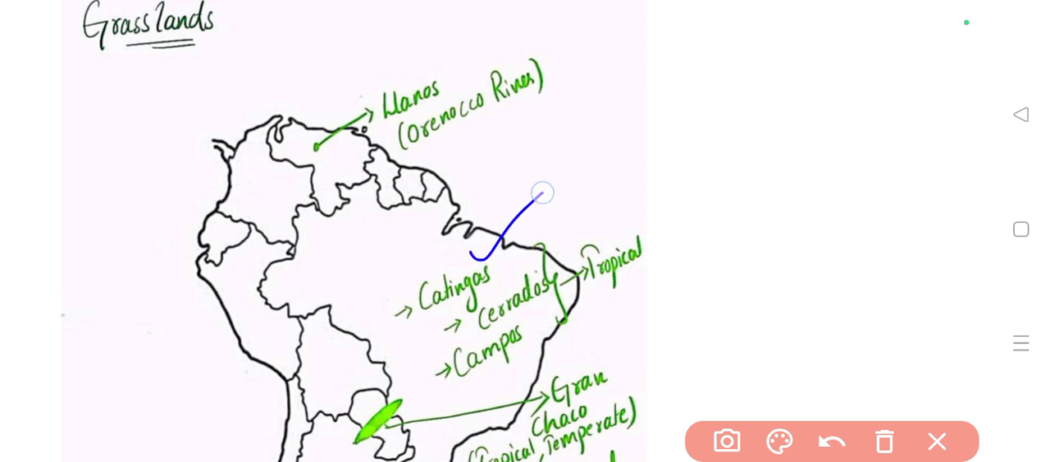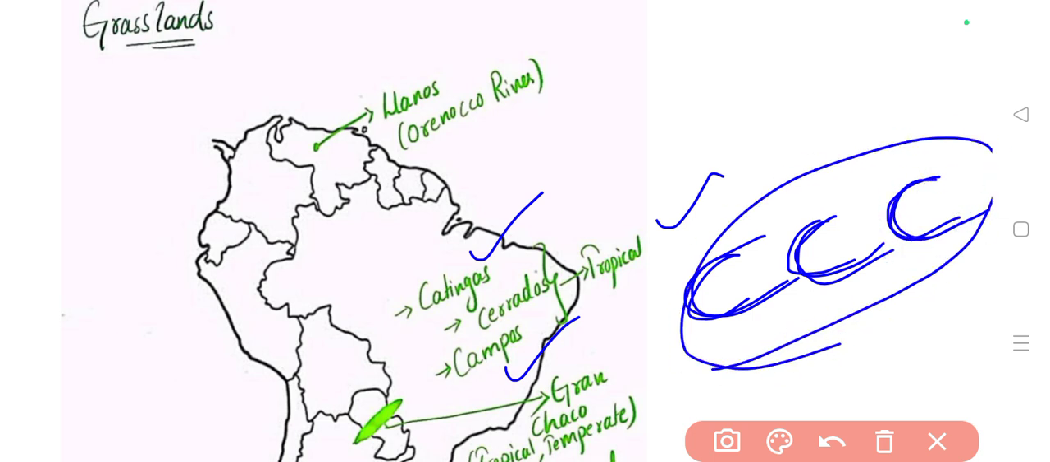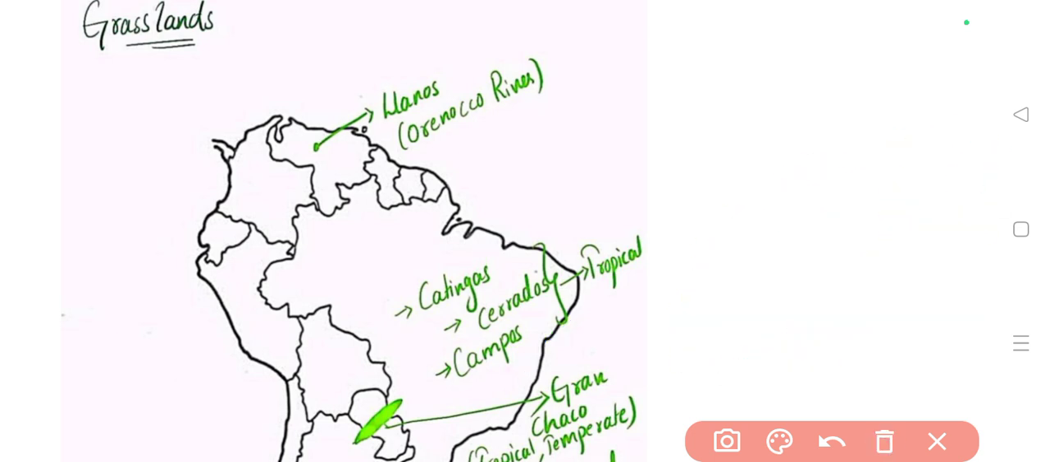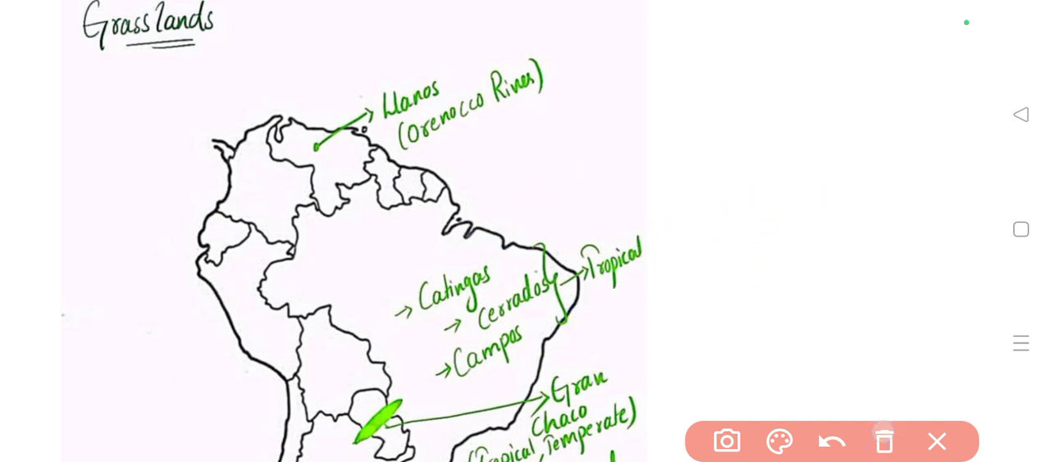One is Caatingas, one is Cerrados, one is Campos. Try to repeat these three names many times so that you can easily recognize and remember the three in order: Caatingas, Cerrados, Campos. These three are tropical grasslands only. They belong to Brazil, and from north to south you can remember Caatingas, Cerrados and Campos.